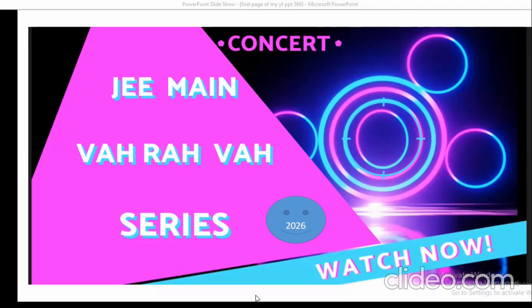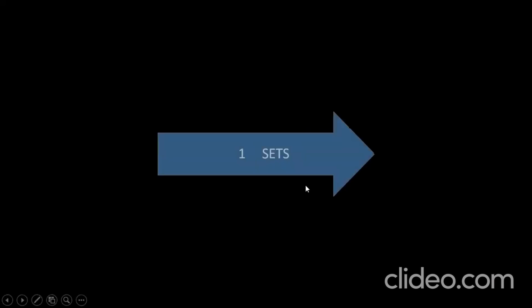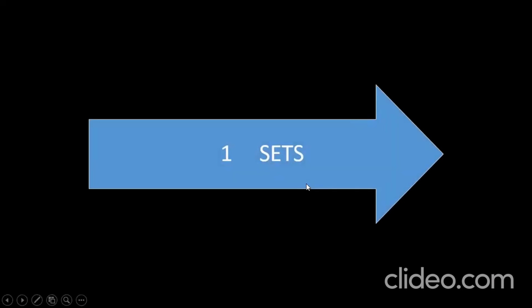In this series, I am going to teach all the topics which are related to JEE Main maths, starting from sets. So today, let us observe sets. The first topic is sets, set theory.